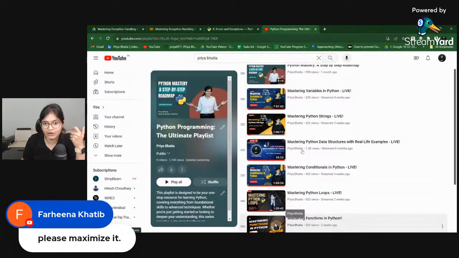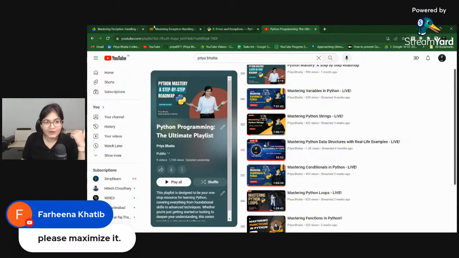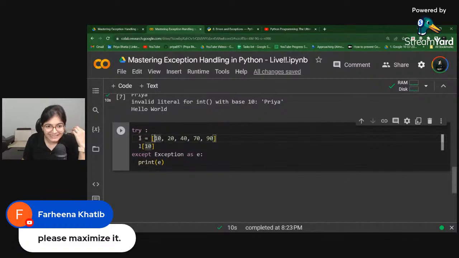If you go and check it out, Mastering Python Data Structures with Real Life Examples, I have talked about lists, dictionaries, tuples, sets. So what I have done here is, I have taken a list with a set of numbers, but I am accessing the 10th index element, which is not available in the list. Again, it's an exception, an index out of range exception.